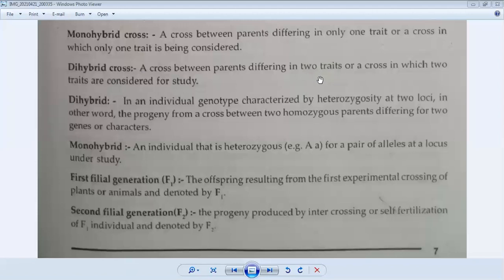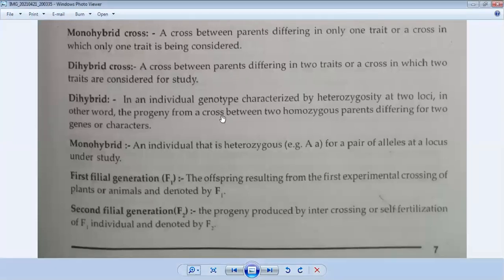The cross between the parents differing in two traits, or the cross in which two traits are considered for study, is considered a dihybrid cross. Means here we can take two characteristics at a time. यहाँ पे हम लोग दो characteristics at a time लेने वाले हैं dihybrid cross के केस में.